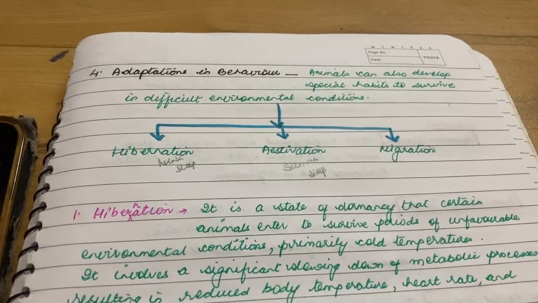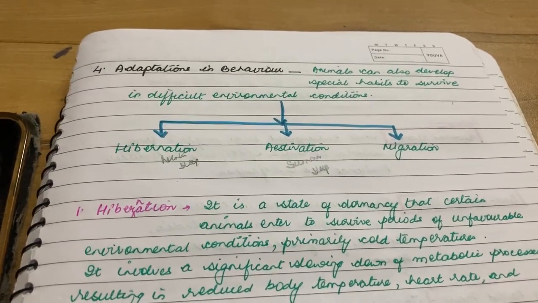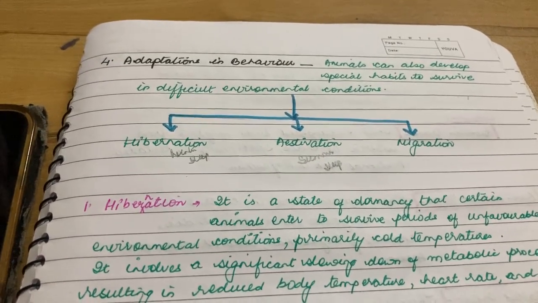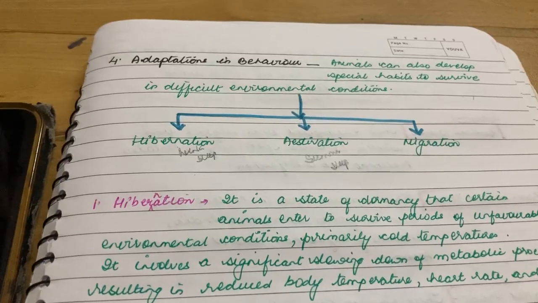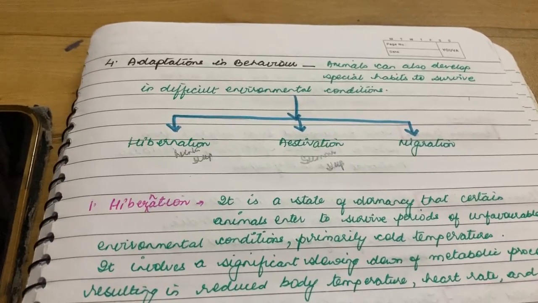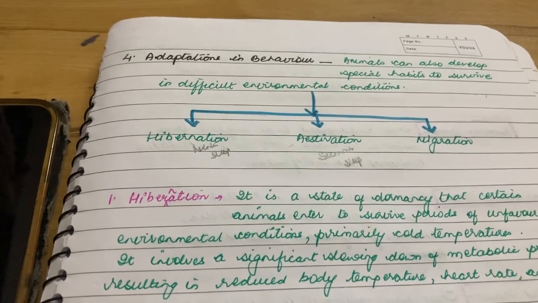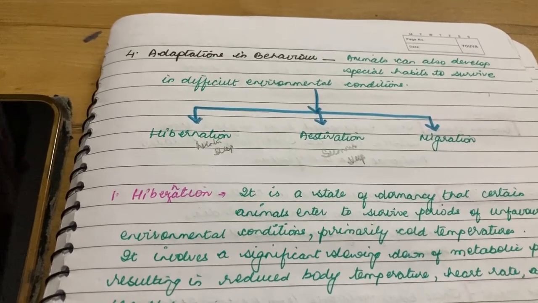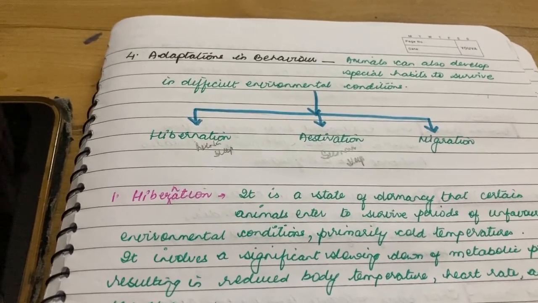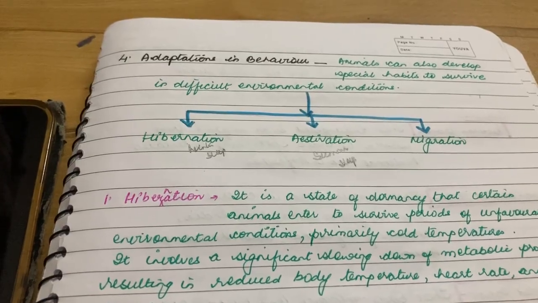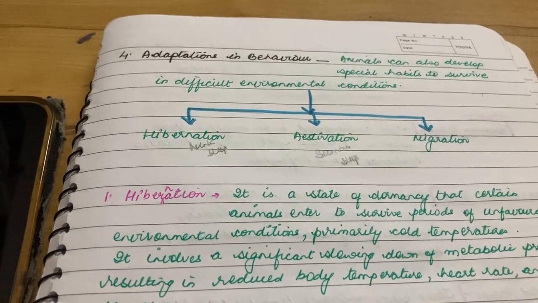So what is hibernation? Hibernation is a period wherein the animals staying in extreme cold regions reduce their activity, reduce their metabolism, and go for long sleep to avoid that extreme weather.